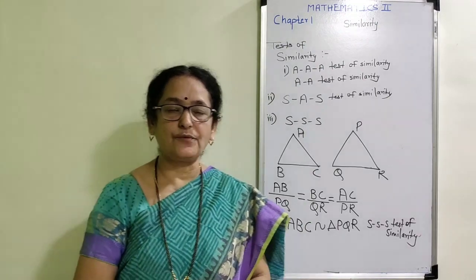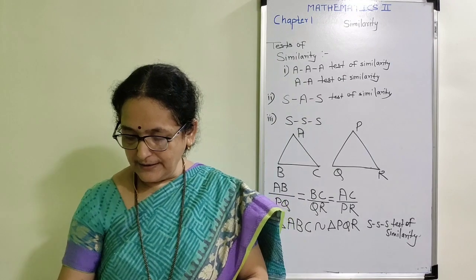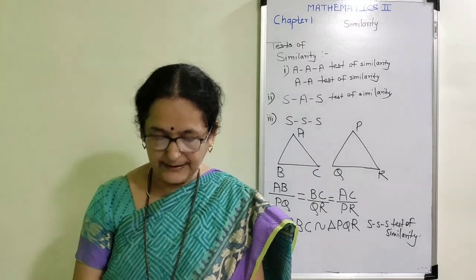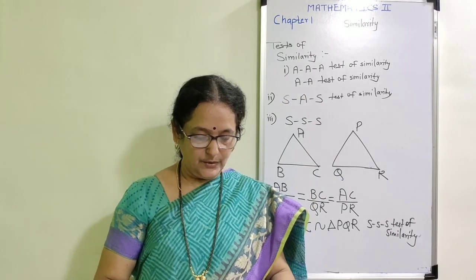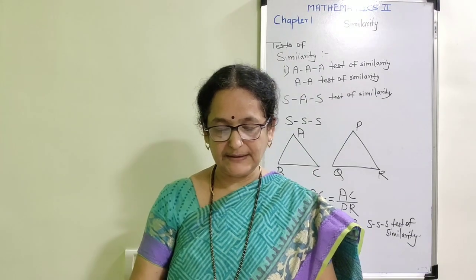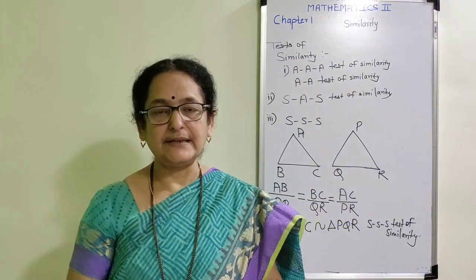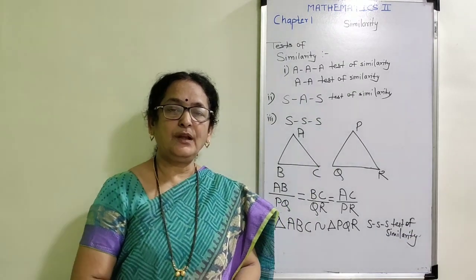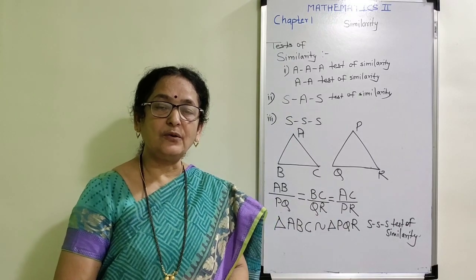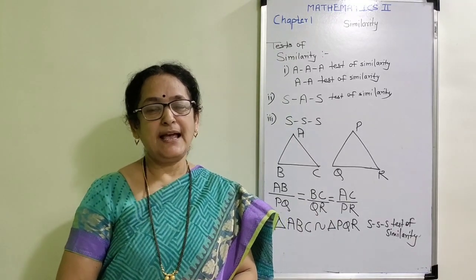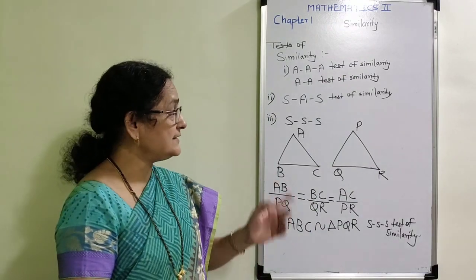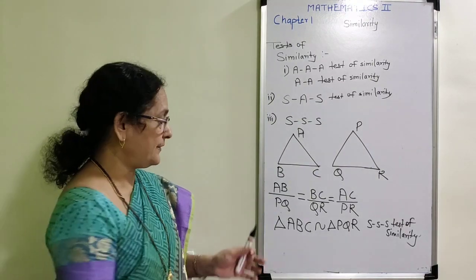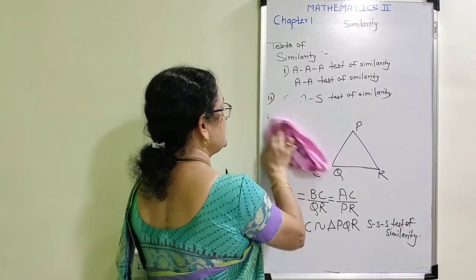Now, using this test of similarity, we are going to complete the next practice set. I am not going to complete the entire practice set, but I will take 2-3 examples from this practice set. Now let us start practice set 1.3. Before that, in 9th standard, you have studied the properties of congruency of segments, angles and triangles. As well as here, I am going to explain to you the properties of similarity of triangles.